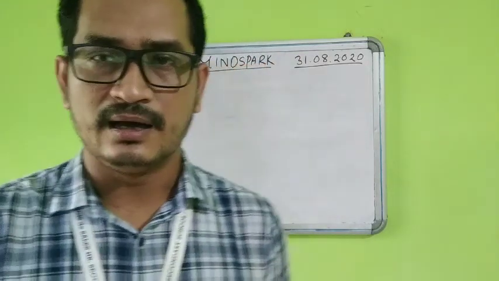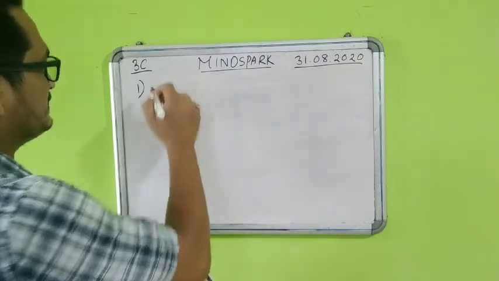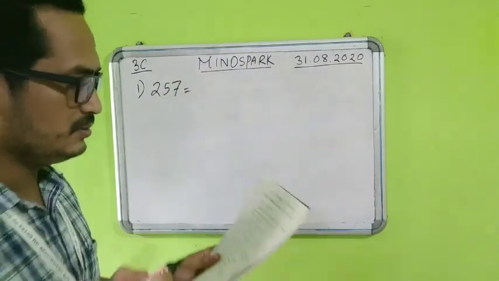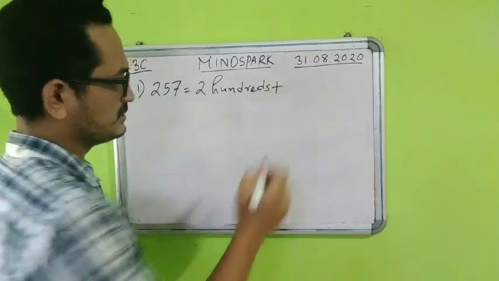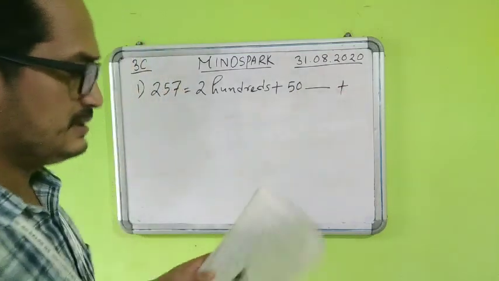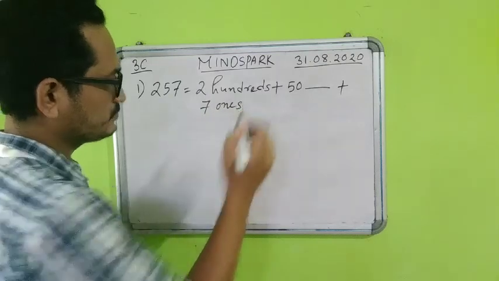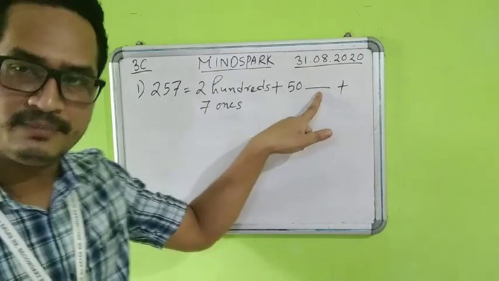So please see these questions. You will be able to understand, okay, I got this question and I have done it wrong. And some of you will see and understand, okay, I have done it correct. So let us see those questions. The first question I wanted to discuss is number 1. That is 257 equal to, in the question it was written 200 plus 50 dash plus 7 ones. You need to find out what will be coming here. It's a fill in the blanks question, you can say.